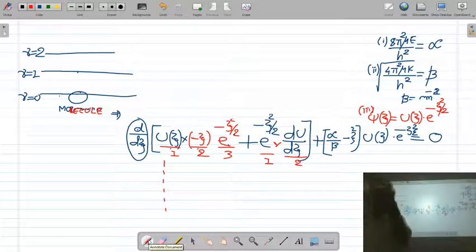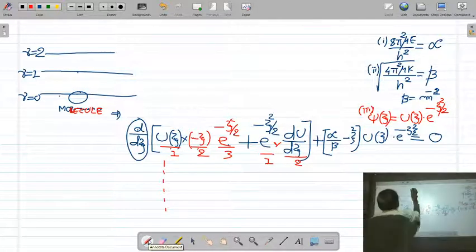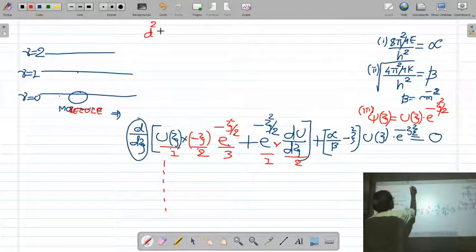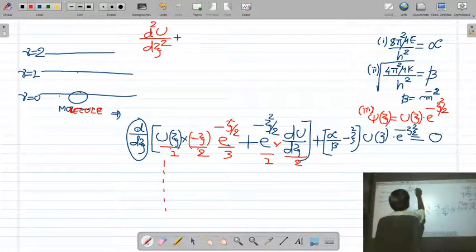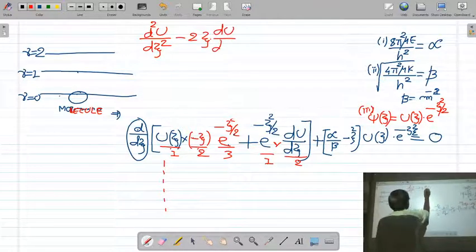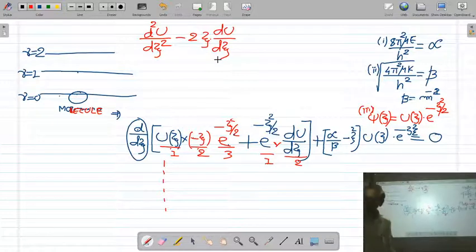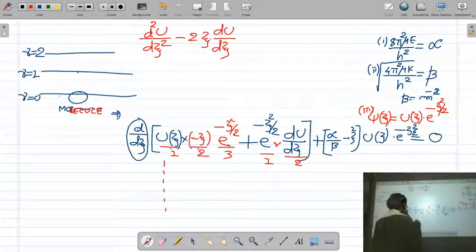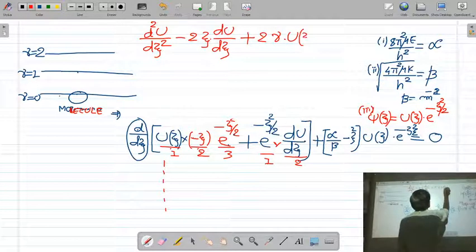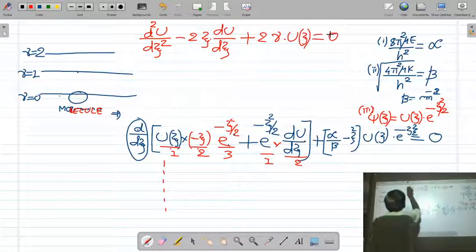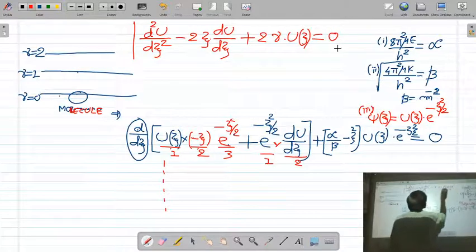If you do the second derivative, your final answer comes as this value upon dj square minus 2j du by dj plus 2 nu into uj is equal to 0. You will get this type of equation when you take the second derivative.